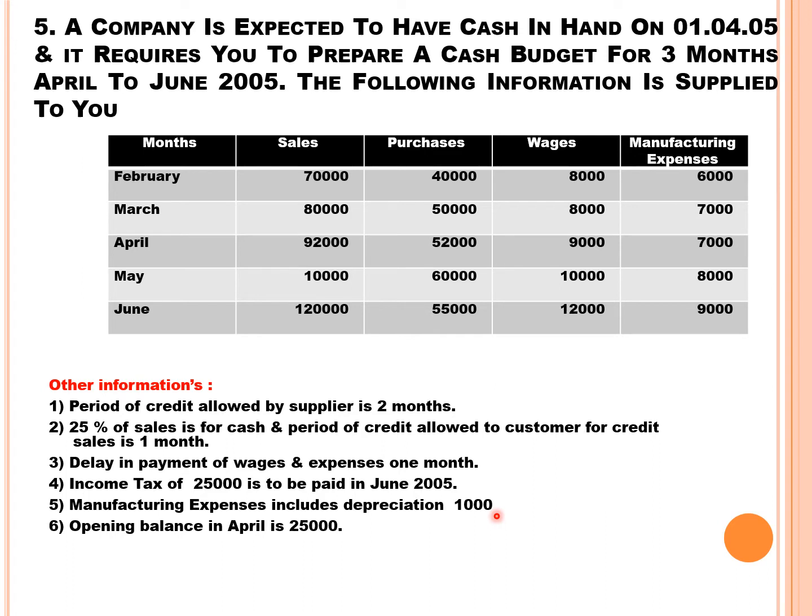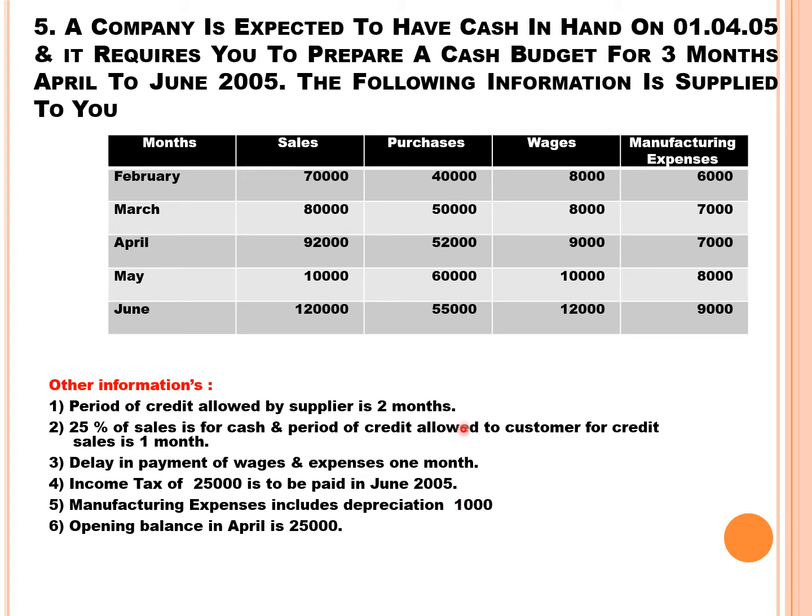So remove the depreciation, remaining you take. Why we should remove depreciation? Because depreciation is a non-cash expense. Cash is not at all affected in case of depreciation. So when you take manufacturing expenses, leave 1,000 rupee, remaining you take.